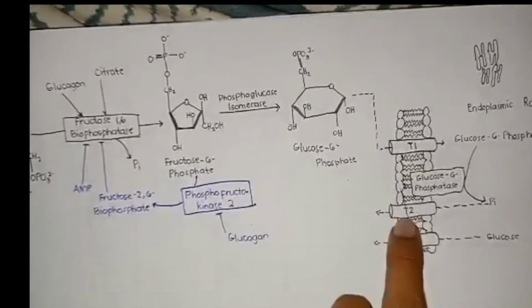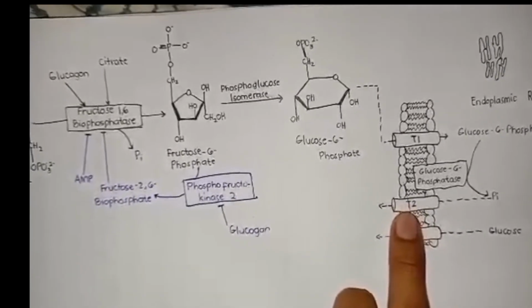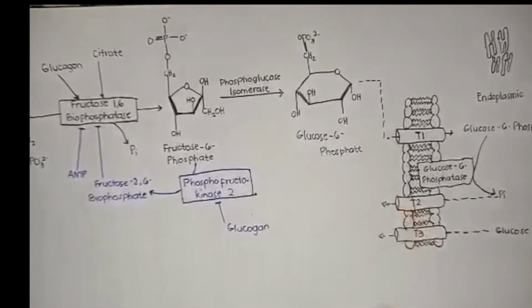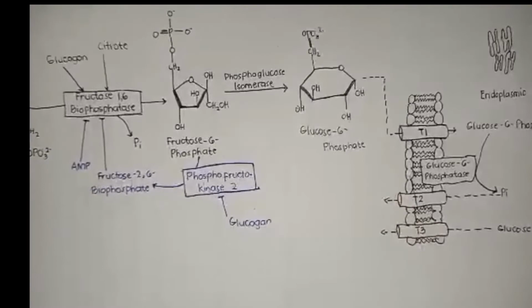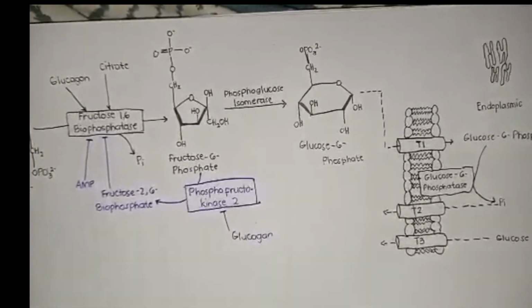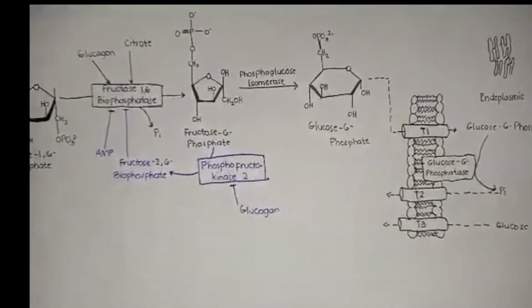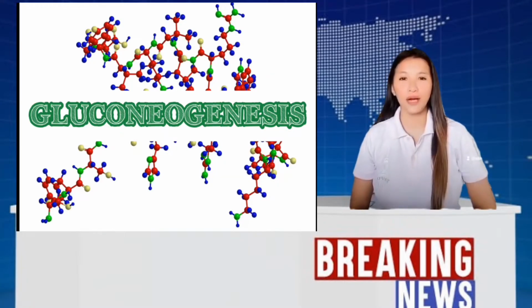So T2, or transporter 2, for inorganic phosphate, and T3 for glucose, they both transfer out of the endoplasmic reticulum to the cytosol. That's all. Thank you.